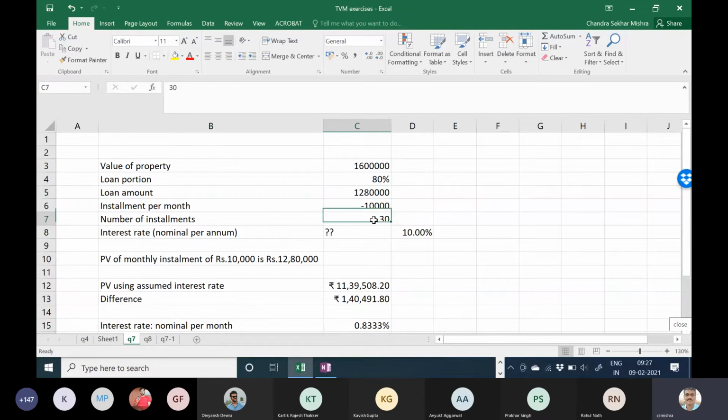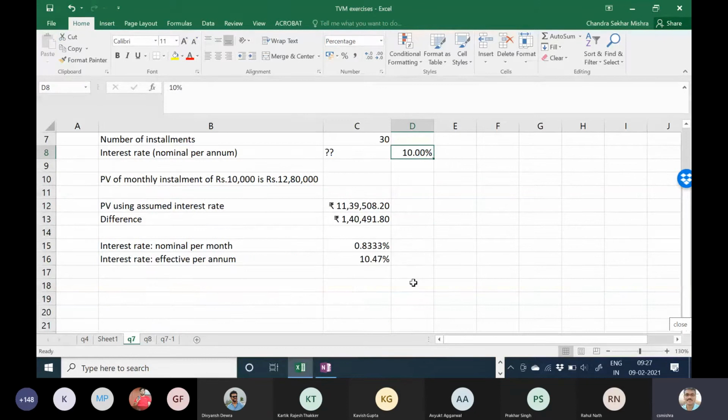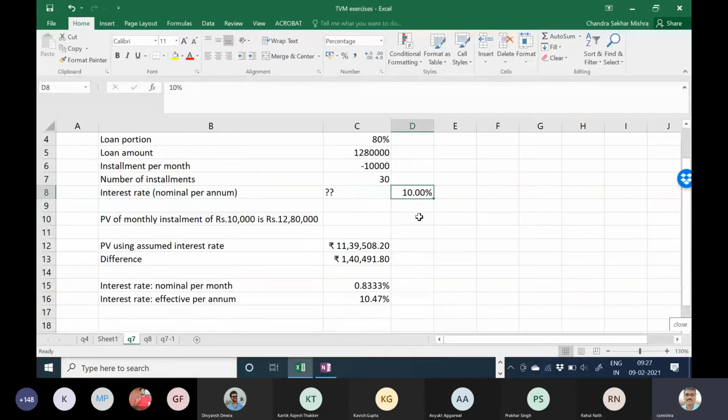Number of installments is 360. Let's assume interest is 10% per annum, which means 10% divided by 12 per month. Then if you put your present value formula, the amount comes to 11,39,508.